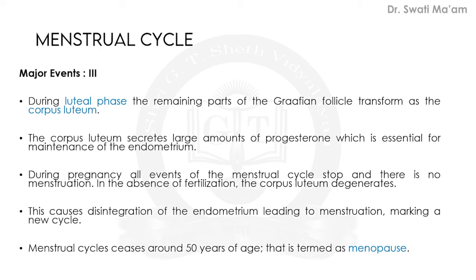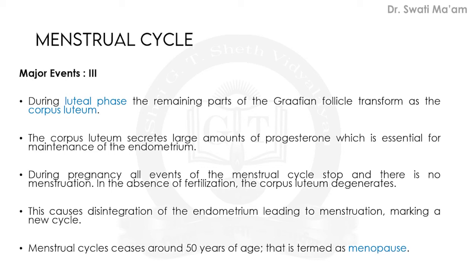In females the menstrual cycle ceases around 50 years of age. This age limit also varies. Sometimes near about 40 to 42 years the menstrual cycle stops, or sometimes it may be extended beyond 50 years, up to 52 or 54 years. So this ceasing or end of the menstrual cycle is also known as menopause. Menopause is a familiar word to us. So menopause means the end of the reproductive phase in females.